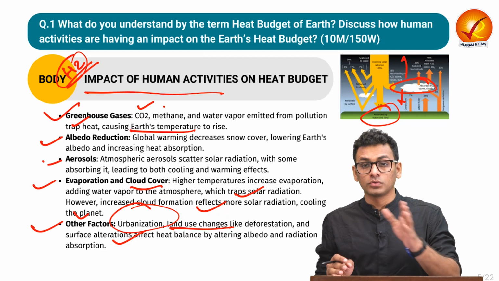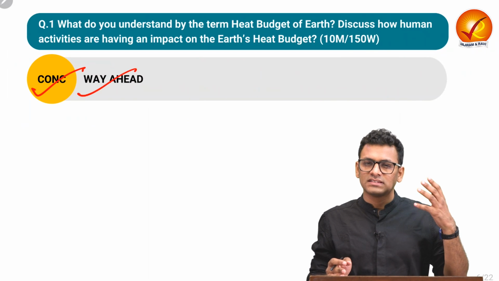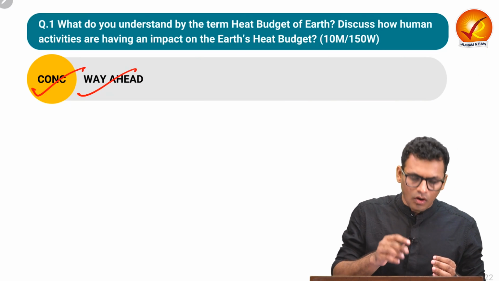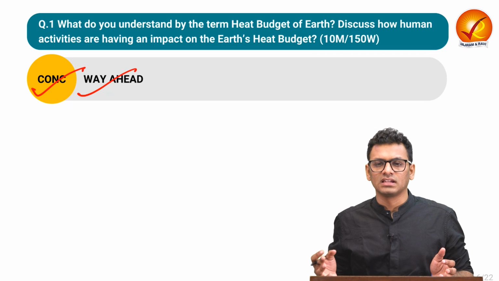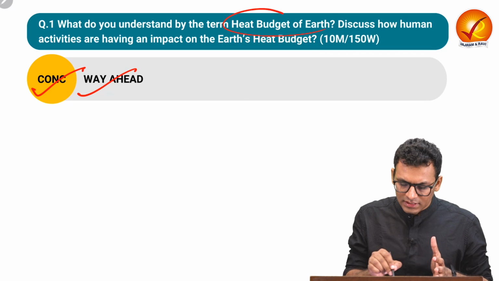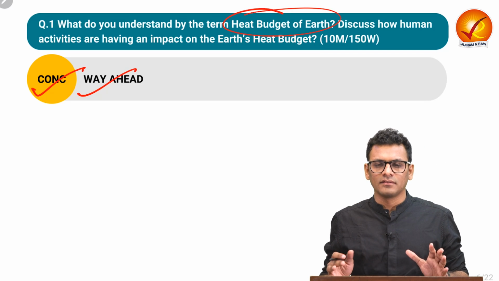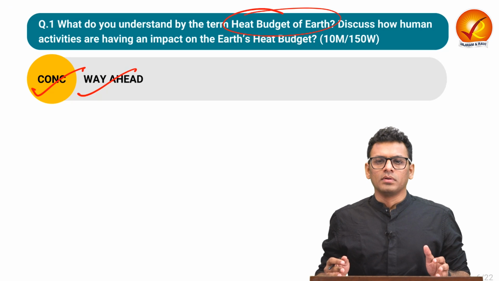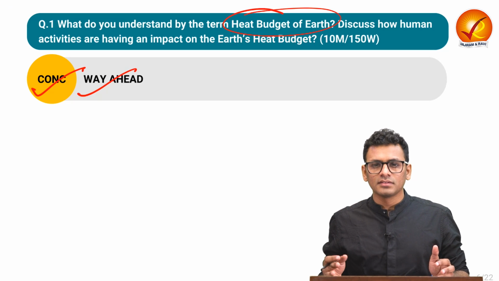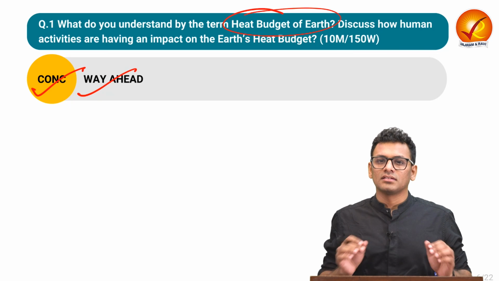Now let us move on to the conclusion aspect, where you can talk about that we have seen various instances of reportings from international scientific community such as IPCC, where we have seen that to ensure that the heat budget of Earth is sustained in a way that the global population can also survive along with, we have to ensure that we implement certain treaties and certain policies.